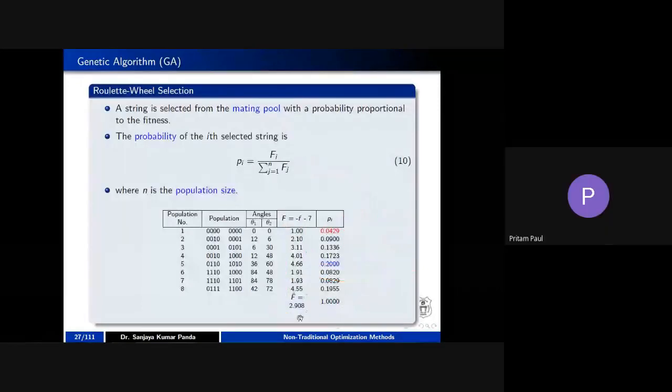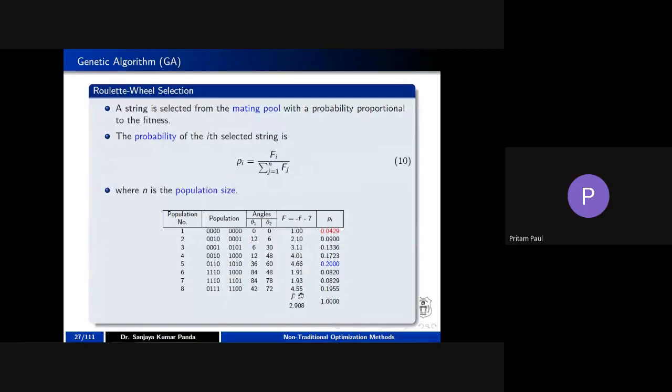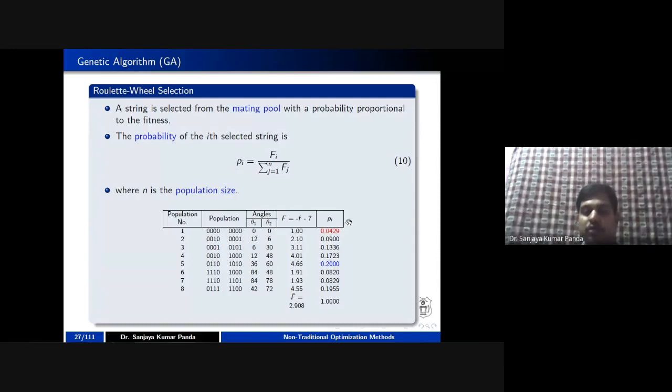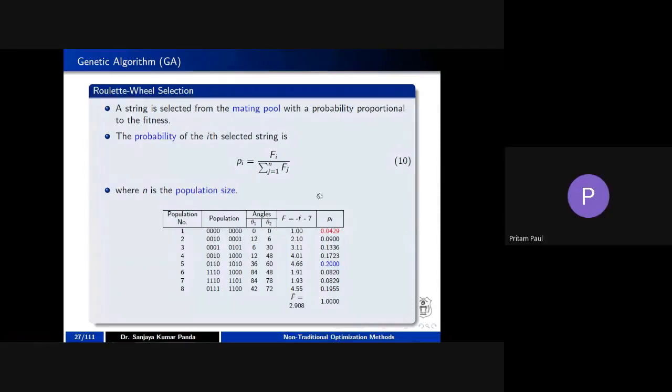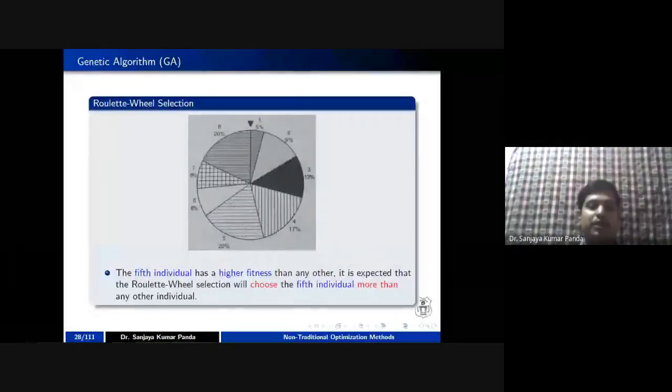Sir, we have taken the summation of pi equal to 1. First we have taken 1, then the summation of 1 plus something plus all this, then we have to get 0.0429. 1 divided by 1 plus 2.10 up to 4.55. If you calculate, you are going to get 0.04. Yes. Sorry, actually I confused you. I'm extremely sorry for that.